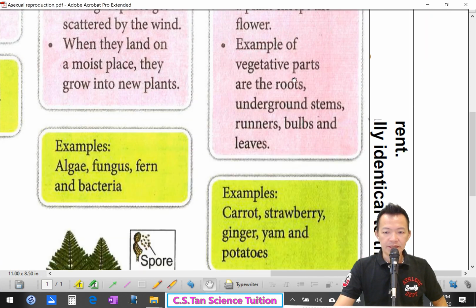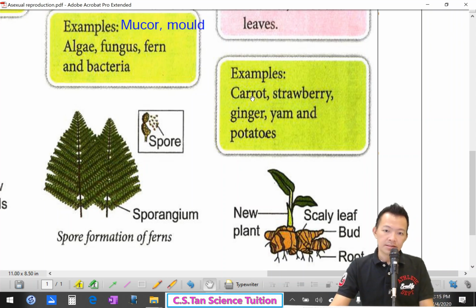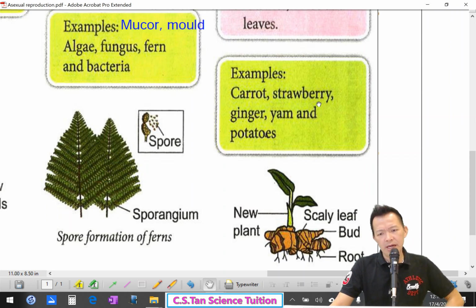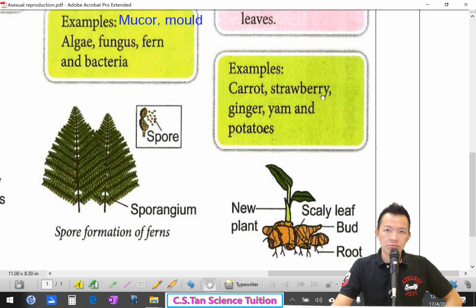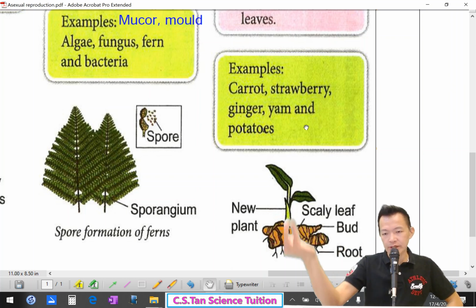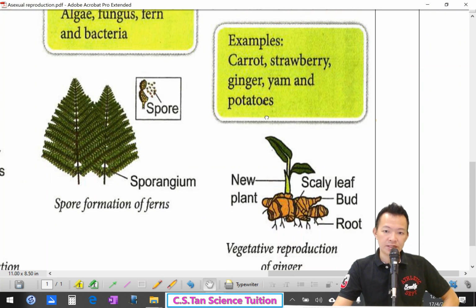So the last example, asexual reproduction, vegetative reproduction: carrot. 整条 carrot 埋在地底下，it will grow and become a new carrot. Strawberry, but can the strawberry make strawberry? 可以吗？Yeah, strawberry, 对，可以。Or why, I will show you in the next video，我给你下个 video 看。Ginger, yam 芋头 and potatoes, all these are asexual，单性别的生殖法，vegetative. So that's all for this title: asexual reproduction does not involve any gametes，没有用到生殖细胞。Okay, bye bye.